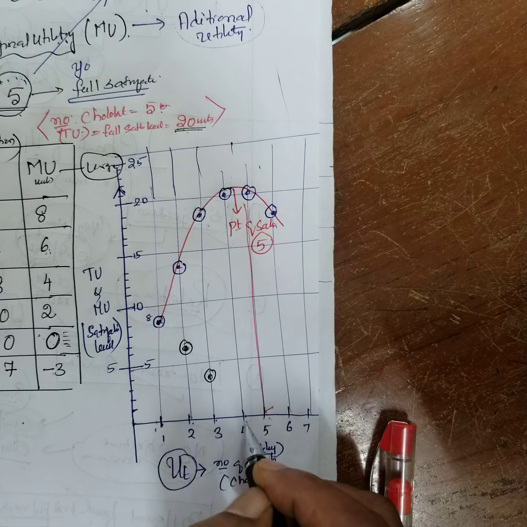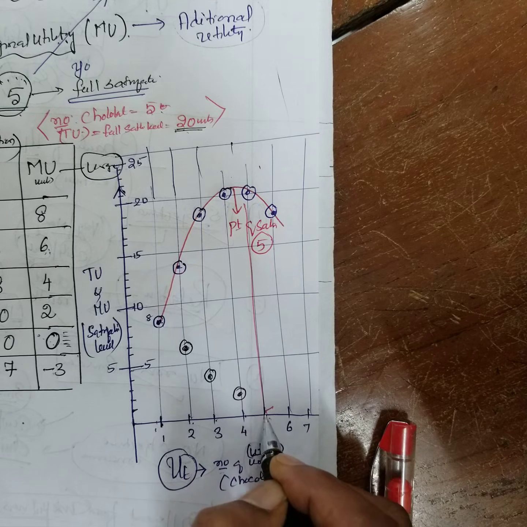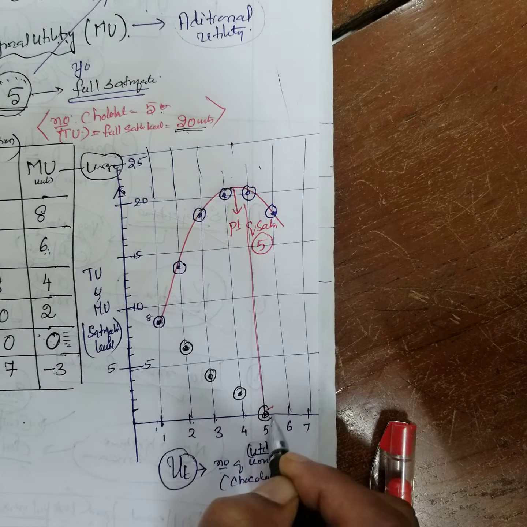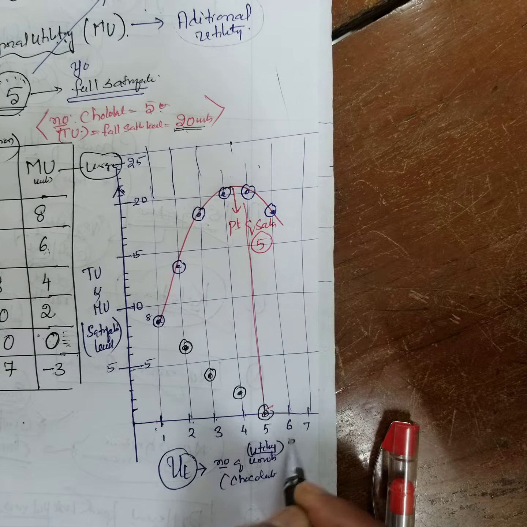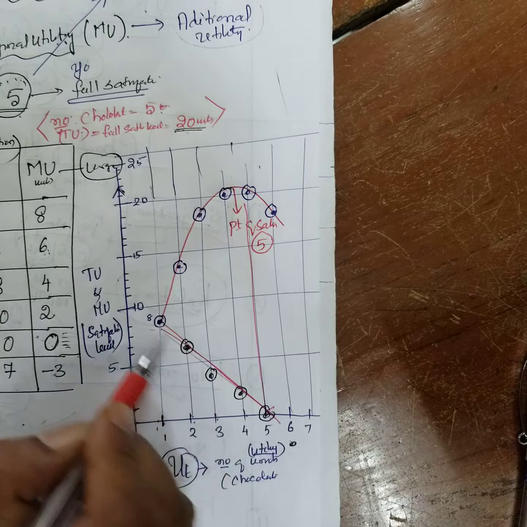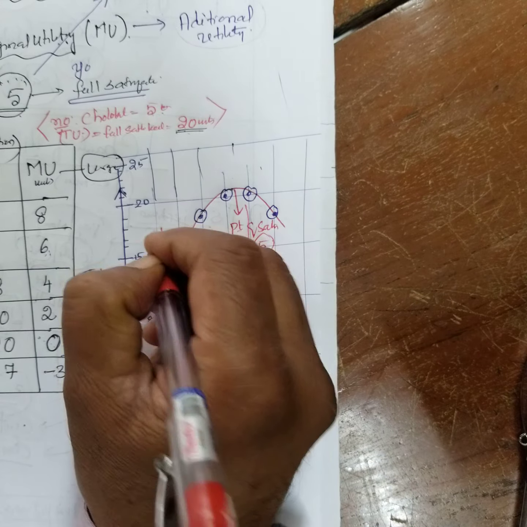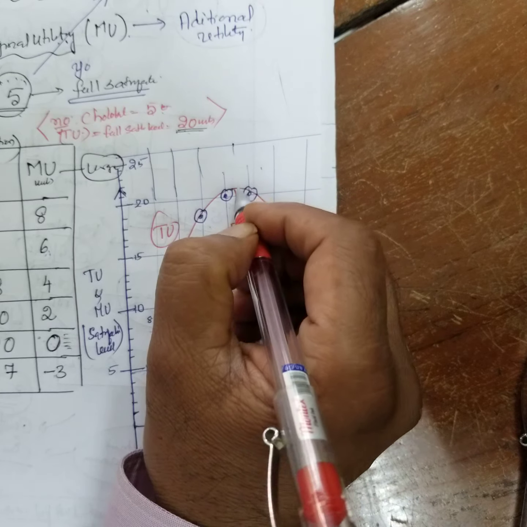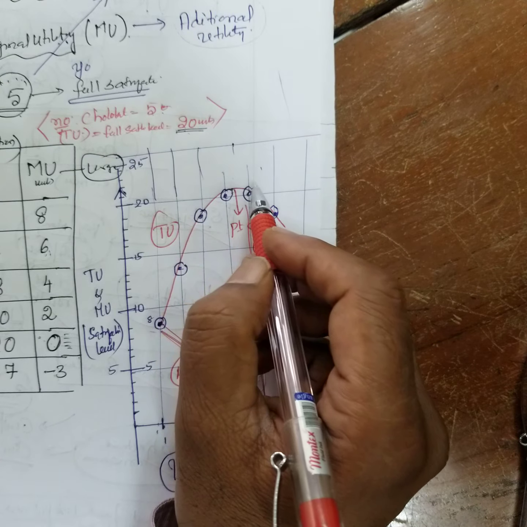After the 4th chocolate, your urge comes down to 2. And when you take the 5th chocolate, you don't feel like taking it. And further, if you take another chocolate, it comes down. This is marginal utility. This is the total utility curve. This is called the law of diminishing marginal